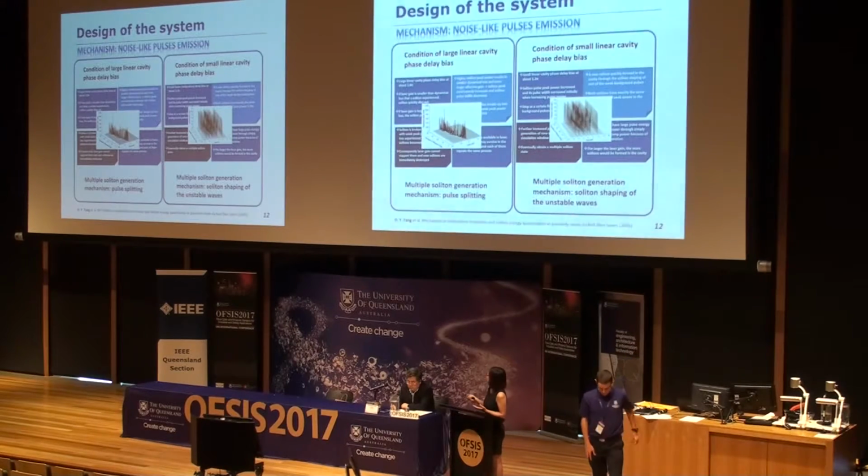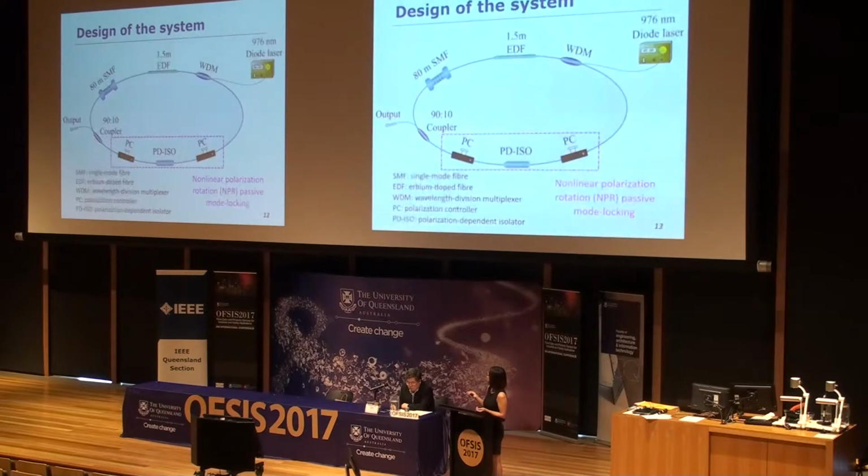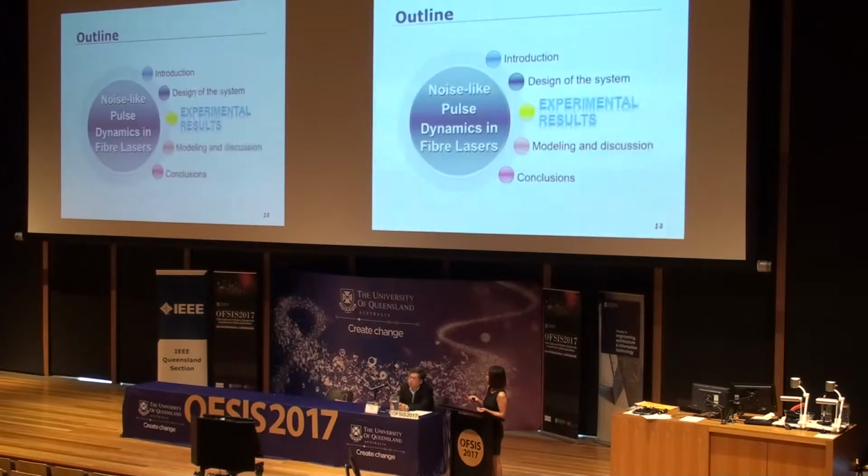In a nutshell, there are 2 mechanisms by which we can obtain noise-like pulses. One is the soliton shaping of the unstable waves, and another is the very famous pulse splitting. Based on this mechanism, we have designed our erbium-doped fiber laser system. It's a mode-locking system based on nonlinear polarization rotation, which works as an artificial saturable absorber. One polarization controller consists of 2 quarter wave plates, and the other one consists of 2 quarter wave plates and 1 half wave plate.